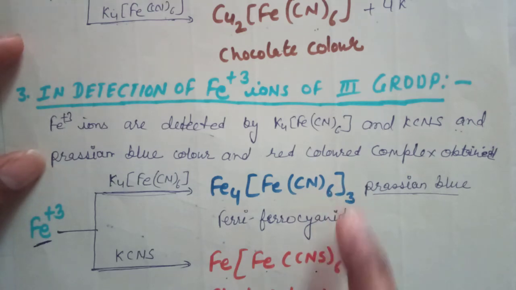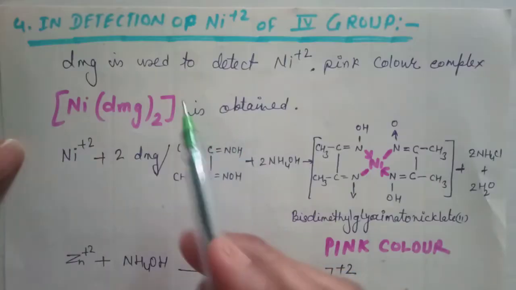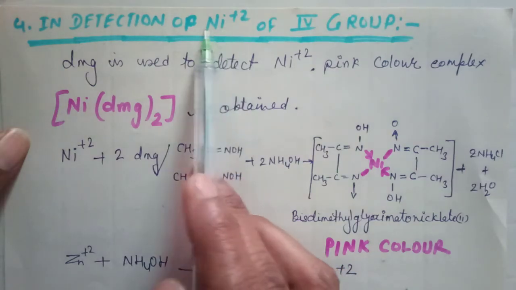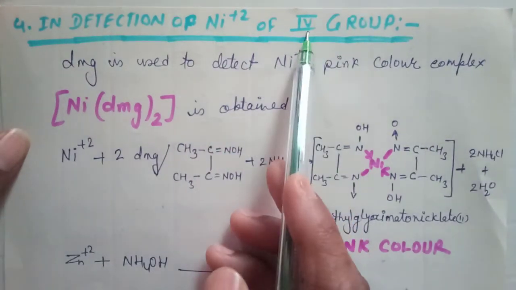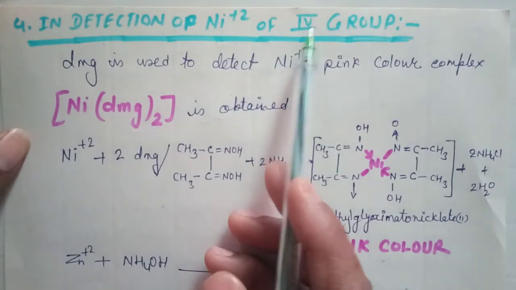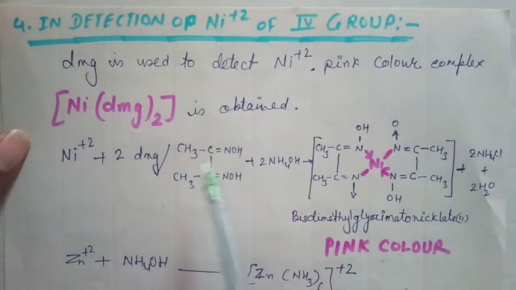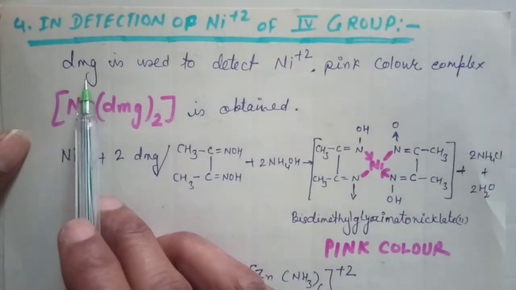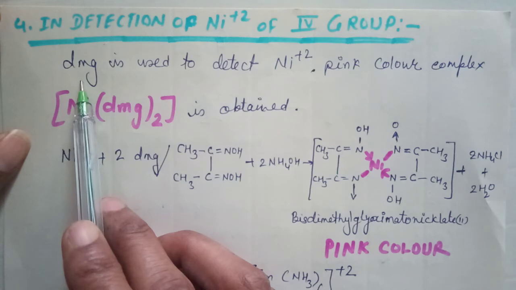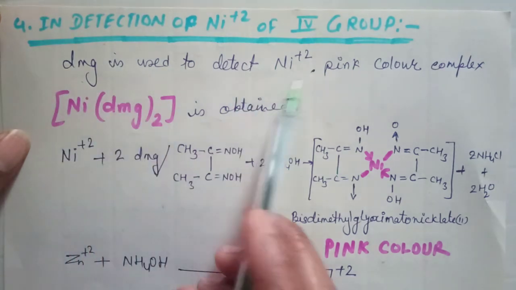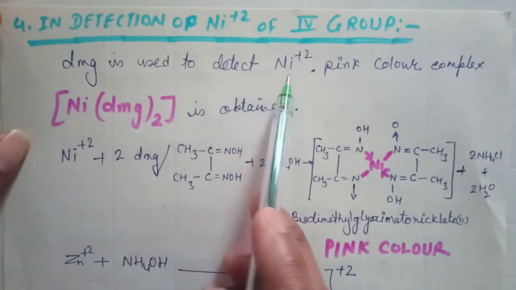Next is the detection by coordination compound of the Ni2+ of fourth group. There are six cations in fourth group: zinc, manganese, cobalt and nickel. For zinc and nickel we use the coordination compound. First of all, we discuss the precipitation of nickel. DMG, meaning dimethylglyoxime, is used to detect the Ni2+ ion, and when Ni2+ ion reacts with DMG, a pink colored complex is obtained.